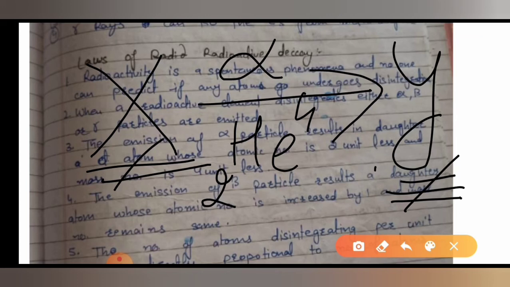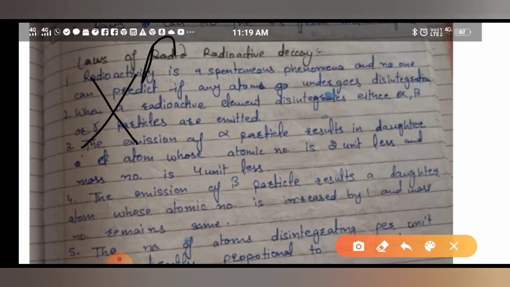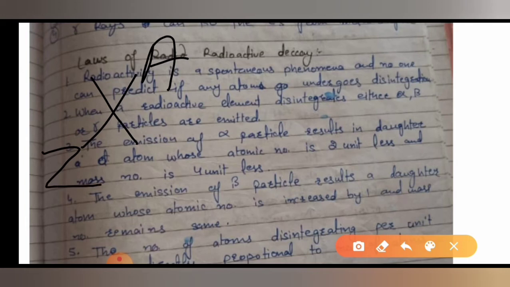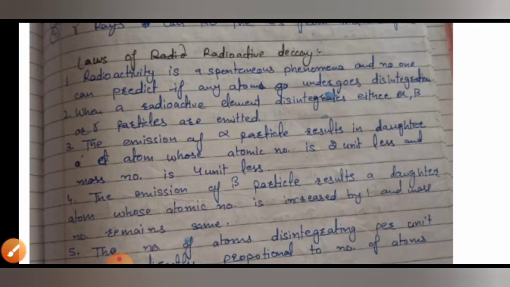We write the atomic number at the bottom. Once again, let us suppose this is X, its mass number is A and atomic number is Z. It is emitting an alpha particle and we get Y. So its atomic number will be 2 units less, meaning Z minus 2, and its mass number will be 4 units less.